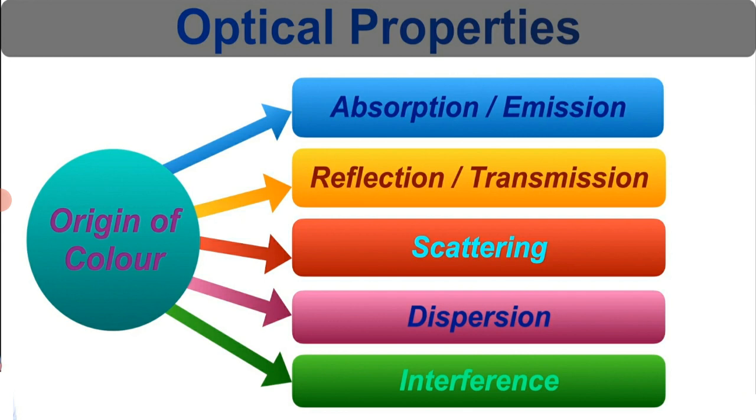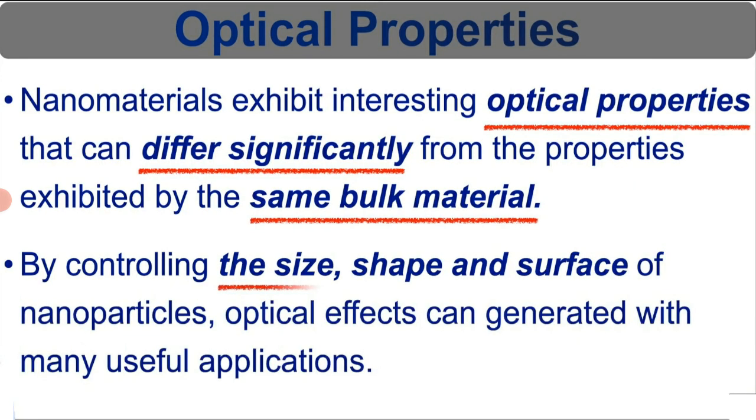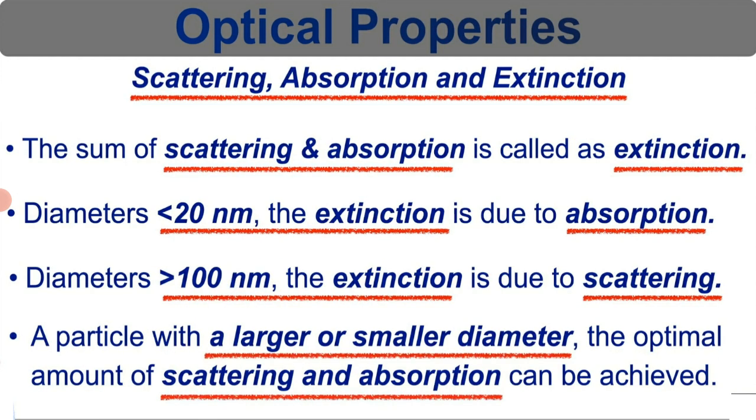The origin of colors. What are the optical properties? Absorption and emission, reflection and transmission, scattering, dispersion and interference. Nanomaterials exhibit interesting optical properties that can differ significantly from the properties exhibited by the same bulk material. By controlling the size, shape and surface of nanoparticles, optical effects can be generated with many useful applications.